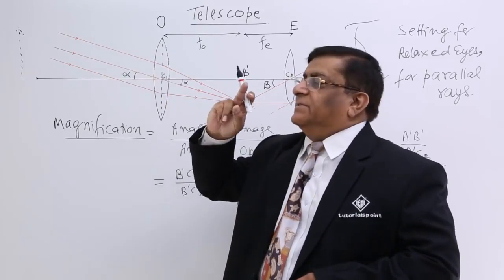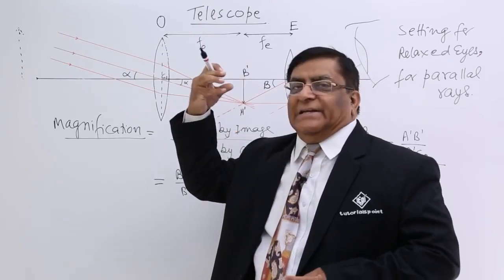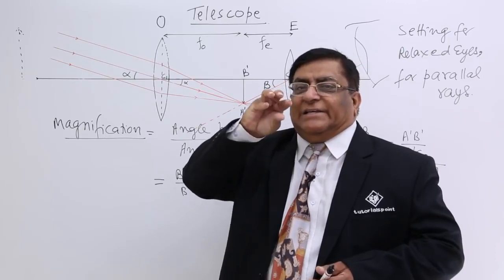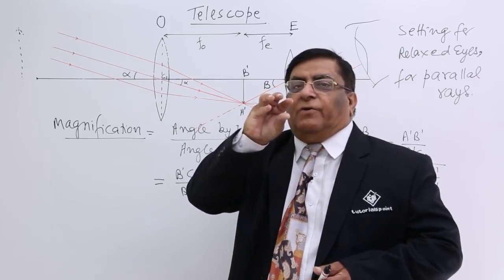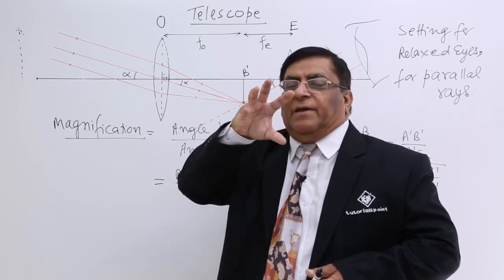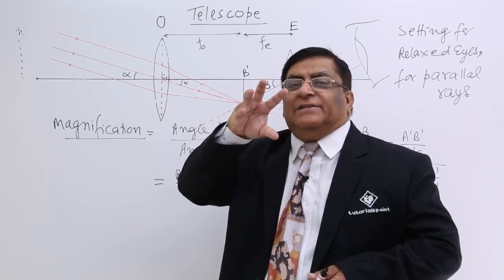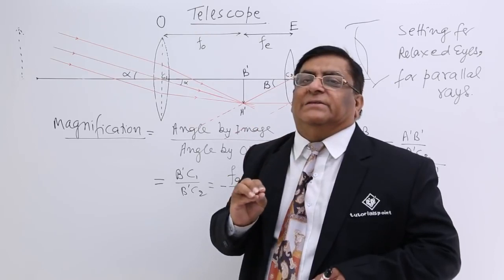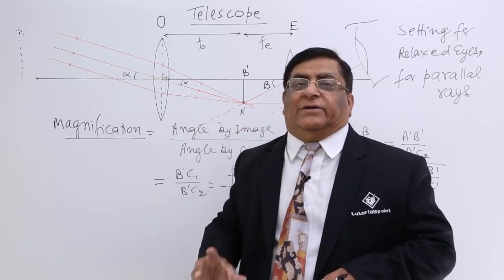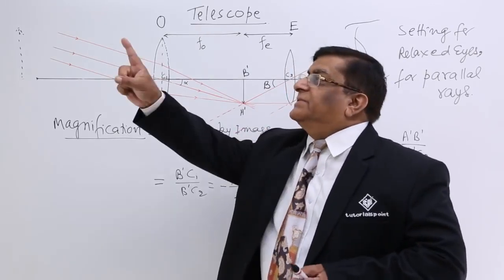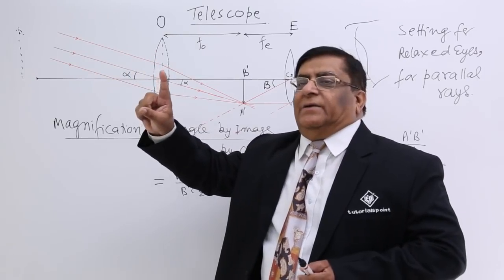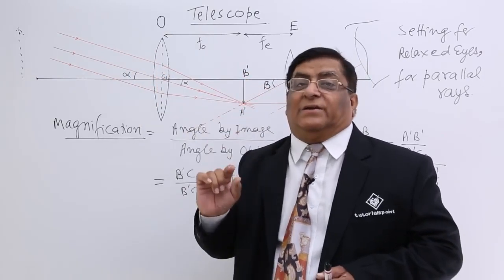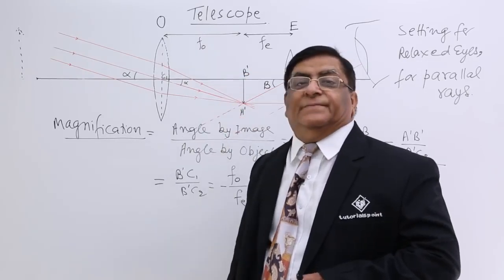Initially when we see the star, it gives a certain brightness because all the 100 rays are in this area. Now when we magnify it, the image becomes this large, but the rays remain 100. So their density becomes less and they appear darker. So when we see the star, it's bright, but when we see it in the telescope, it becomes a bit darker because we see it larger.